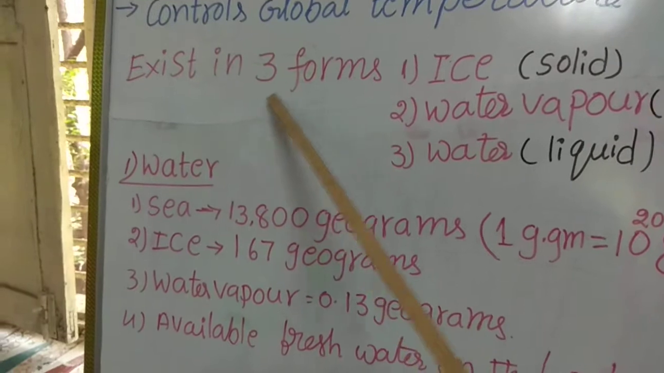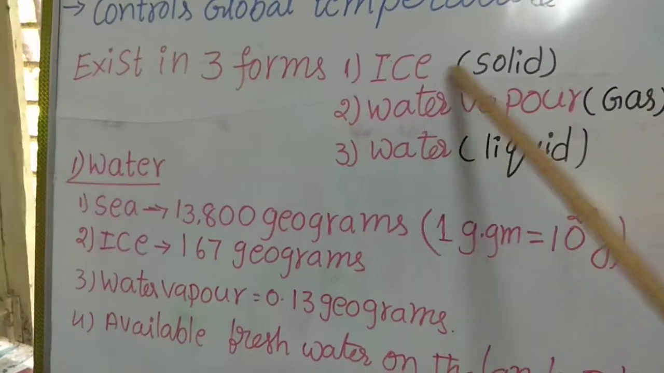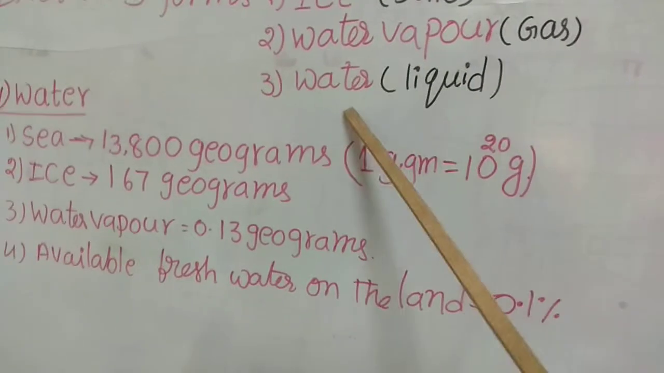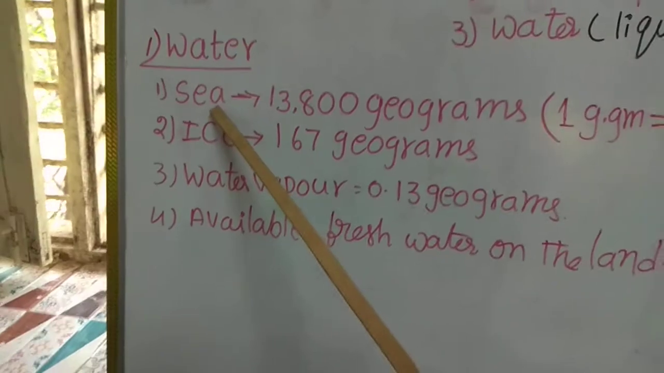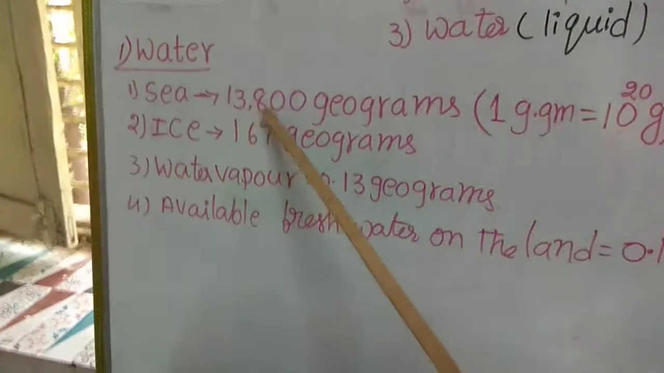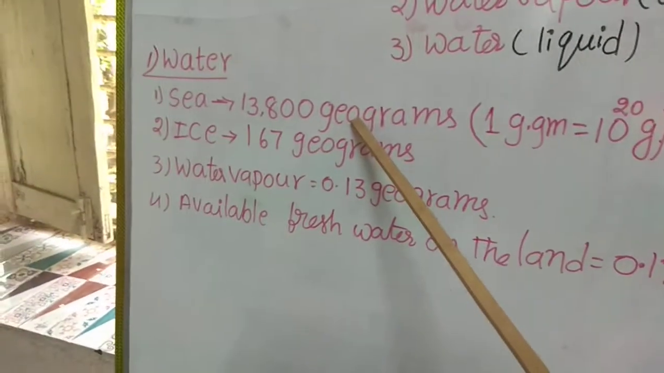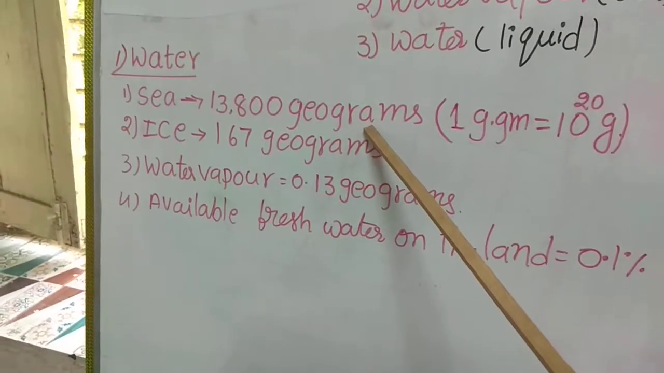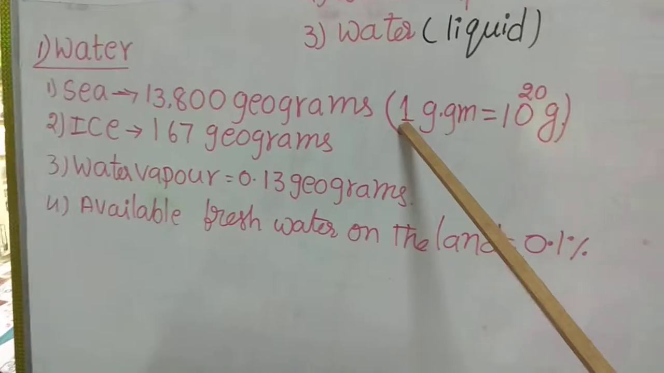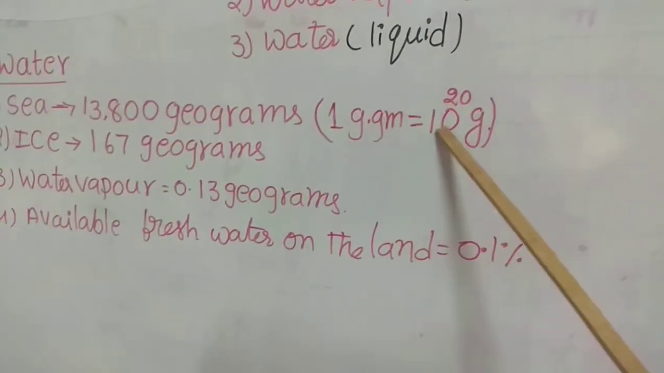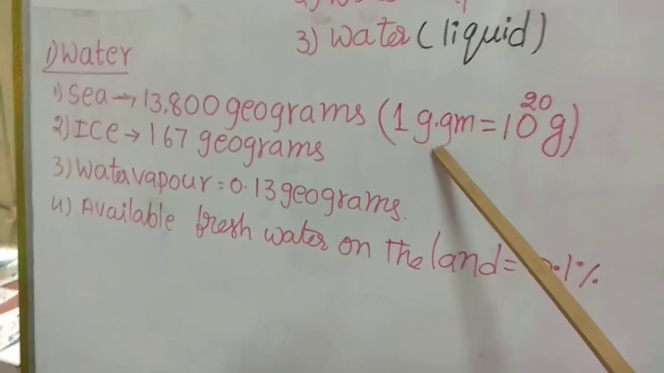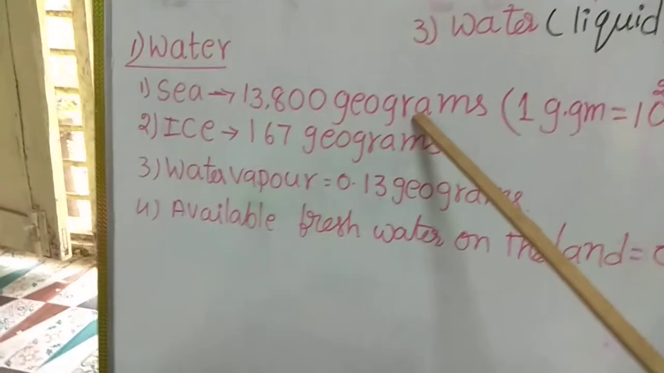Water exists in three forms. One is ice, that is solid form, water vapor, that is gaseous form, and water, that is liquid form. Water in the sea: 13,800 geograms of water is present in the sea, that is as salt water, that is sea water. 1 geogram is equal to 10 to the power of 20 grams. So a huge quantity of water is present in the sea itself.